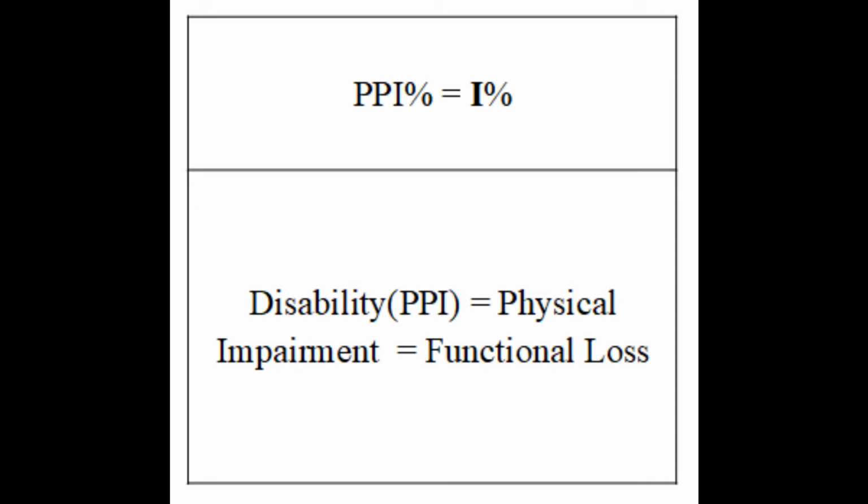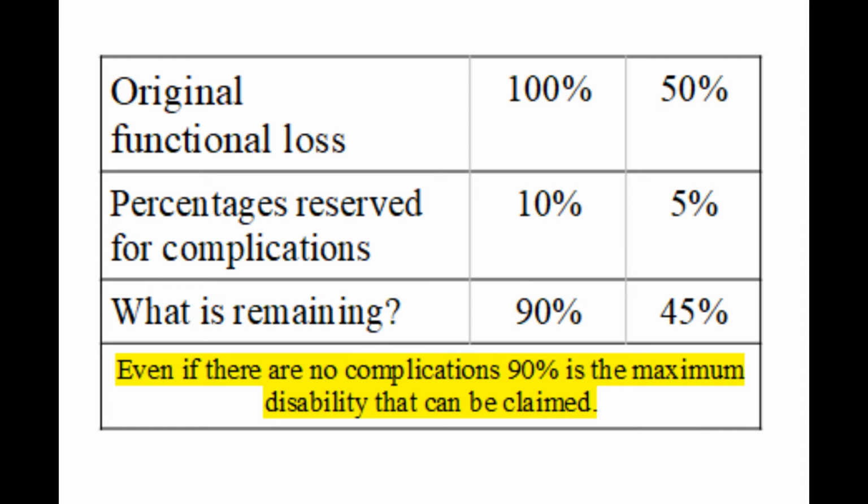Do you remember the original equation? It was PPA percentage is equal to functional loss percentage. It was a linear equation with a range of 0 to 100%. Suppose there is a case with 50% functional loss and complication, what happens? In the previous case with 100% functional loss, we took only 90% as the cause of disability and reserved the remaining 10% for complications. Now in this case of 50% functional loss also, you should take the same proportion of functional loss, or 90% of functional loss. That comes to 45% as the cause of PPA. The remaining 5% of PPA is to be reserved for complications if present.